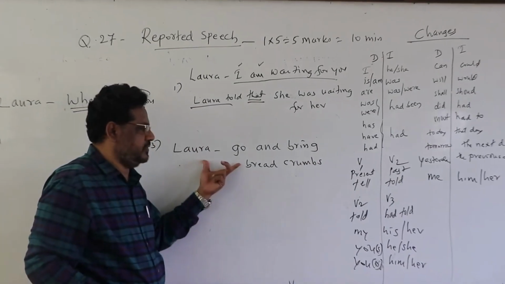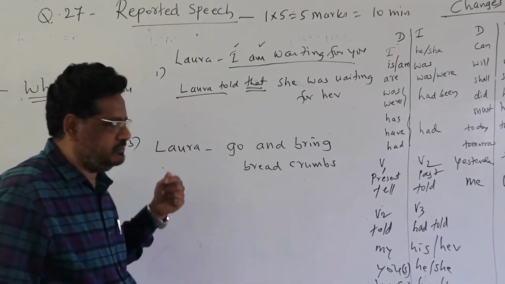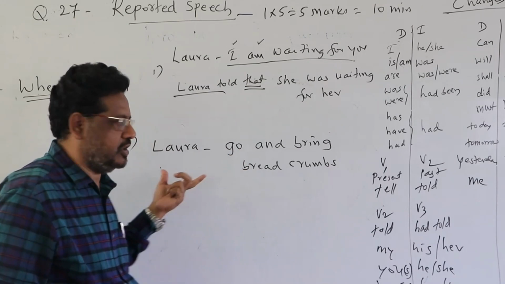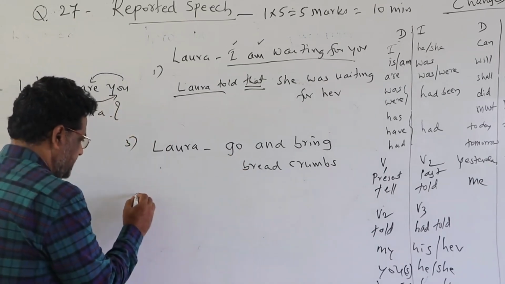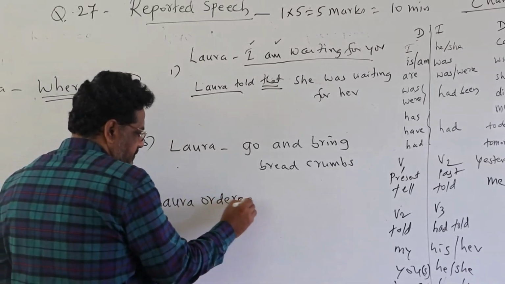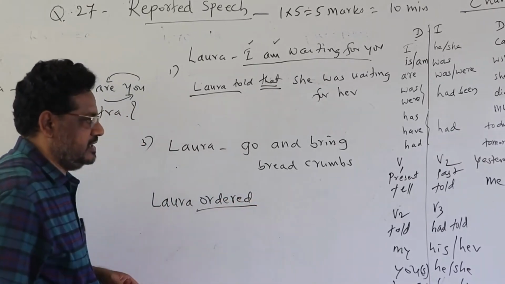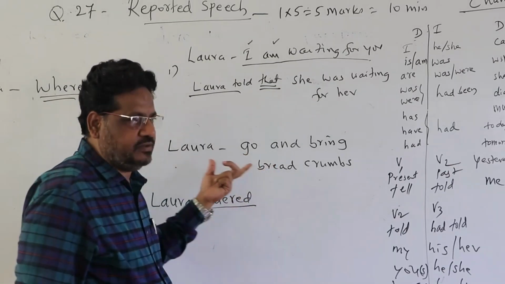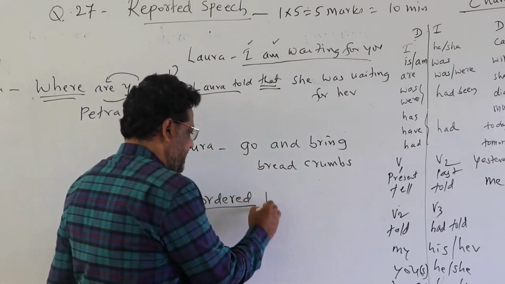Okay? It's an imperative. Why is it imperative? Because it is a sentence which starts with a verb. So let's say "ordered", and the answer changes. Laura ordered. For an imperative sentence, you have to add this. From the play you know to whom she was ordering. Laura ordered Petra.